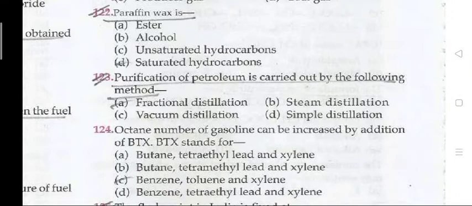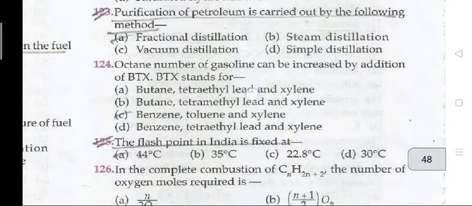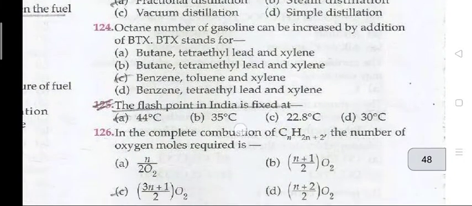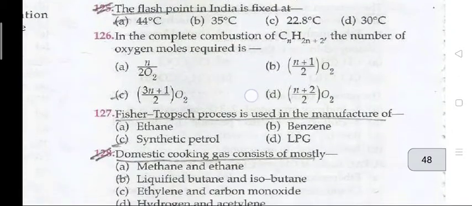Paraffin wax is a saturated hydrocarbon. 123. Purification of petroleum is carried out by the following method: fractional distillation. Octane number of gasoline can be increased by addition of BTX. BTX stands for benzene, toluene and xylene. The flash point in India is fixed at 44 degrees Celsius.